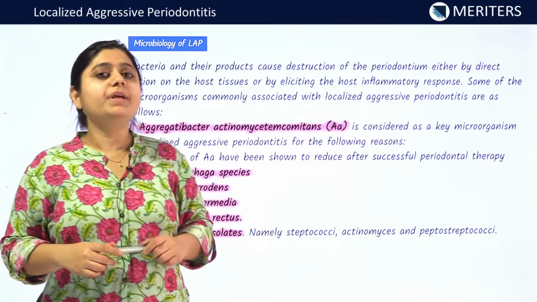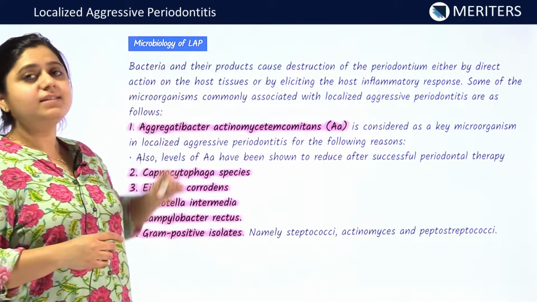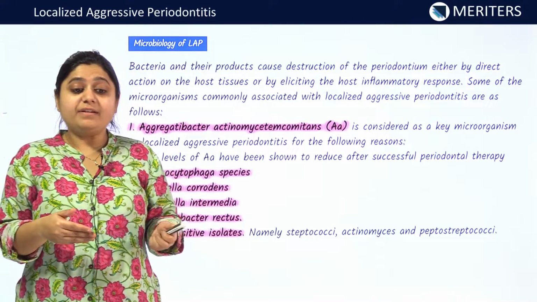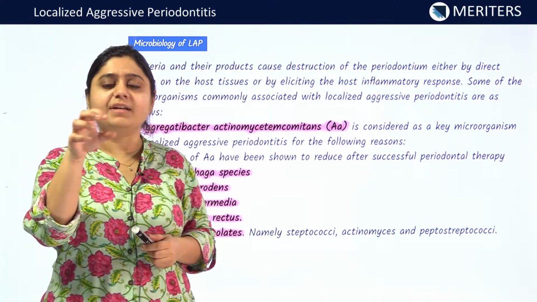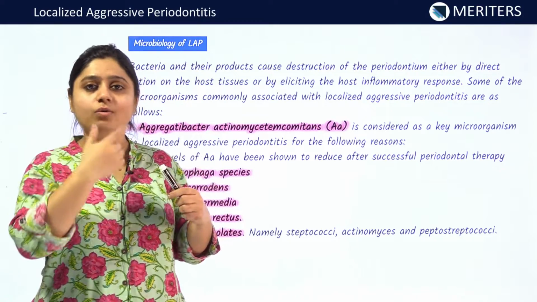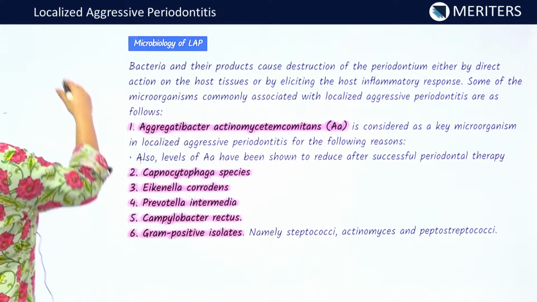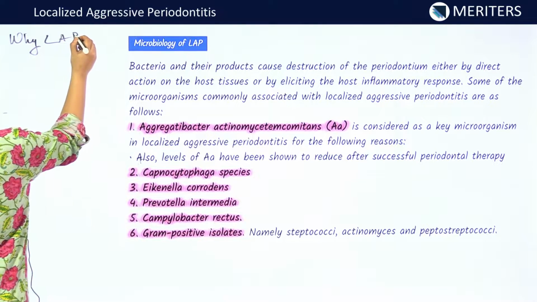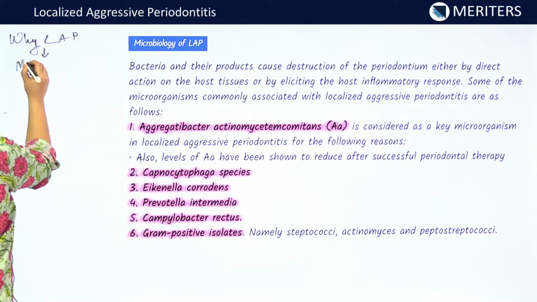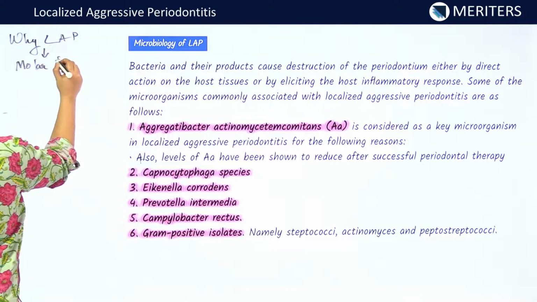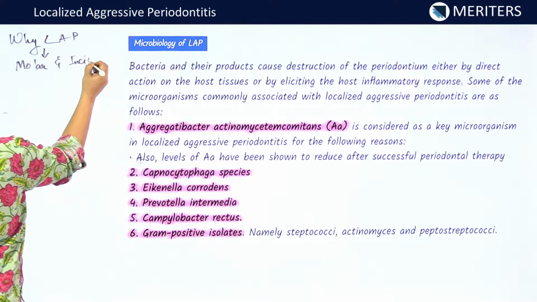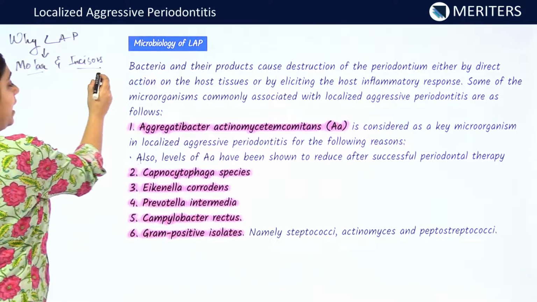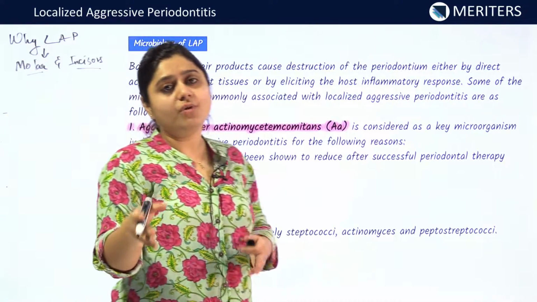Now, before going into the microbiology of localized aggressive periodontitis, you must be thinking about why aggressive periodontitis affects localized sites and not the whole oral cavity. So, why does localized aggressive periodontitis involve molars and incisors? As you all know, molars and incisors are the first teeth to erupt into the oral cavity.